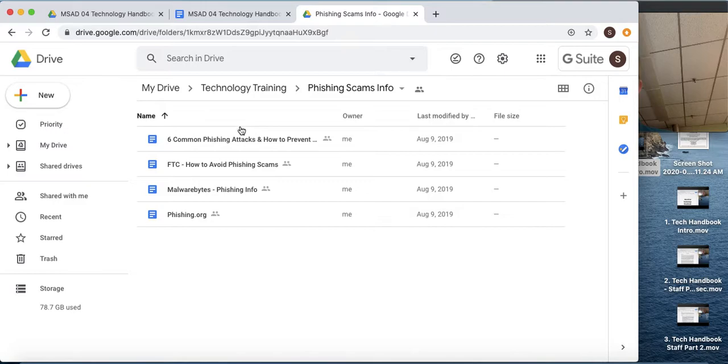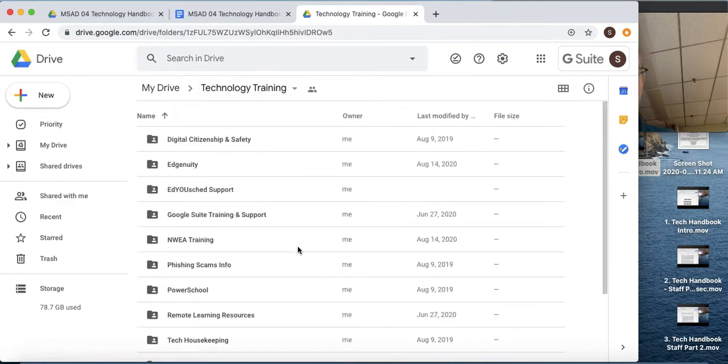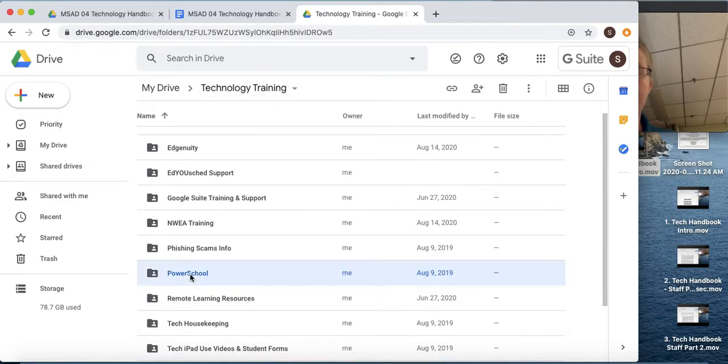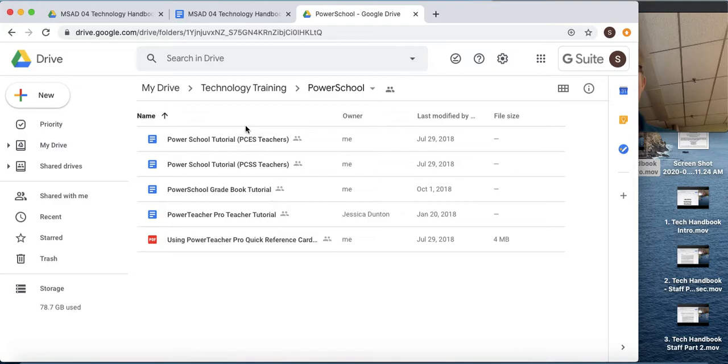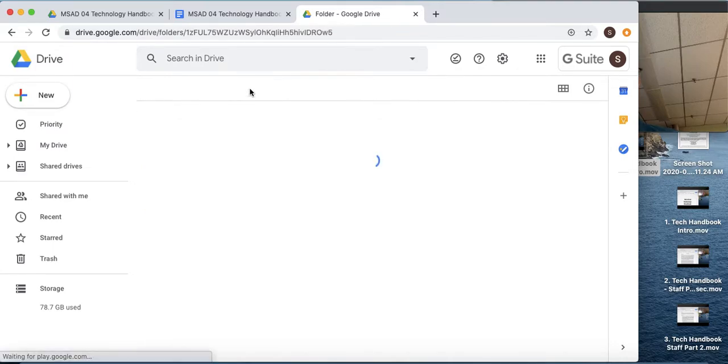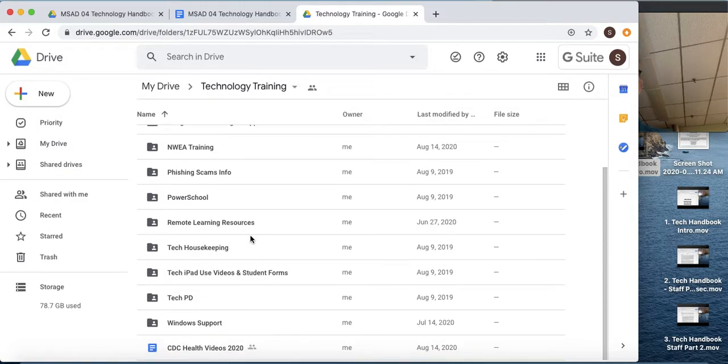So I have some info in here and would continue to put updated information in there if we get information updated. And then stuff on PowerSchool. So these are the tutorials that I created for PowerSchool, and you're welcome to use those. If you notice things that have changed, please send a ticket to the help desk. You can write PowerSchool and then tell me what's changed in there so I can make the adjustments. I'd love to be able to keep it up to date like that.